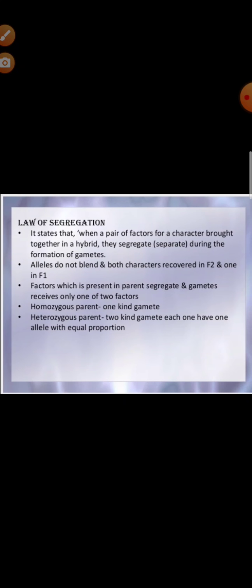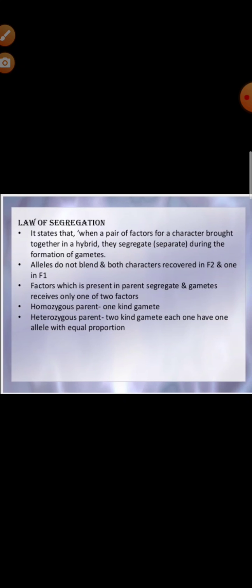Law of segregation is known as the second law. This law states that the factors or alleles of a pair segregate from each other during gamete formation, such that a gamete receives only one of the two factors. They do not show any type of blending. Now what happens here in the second law?